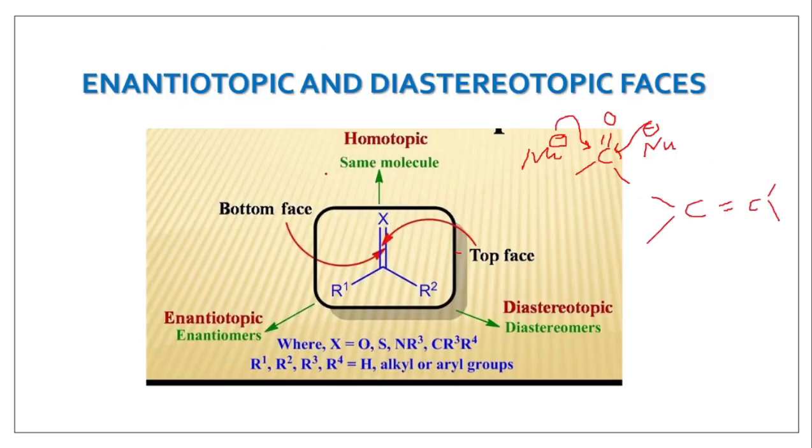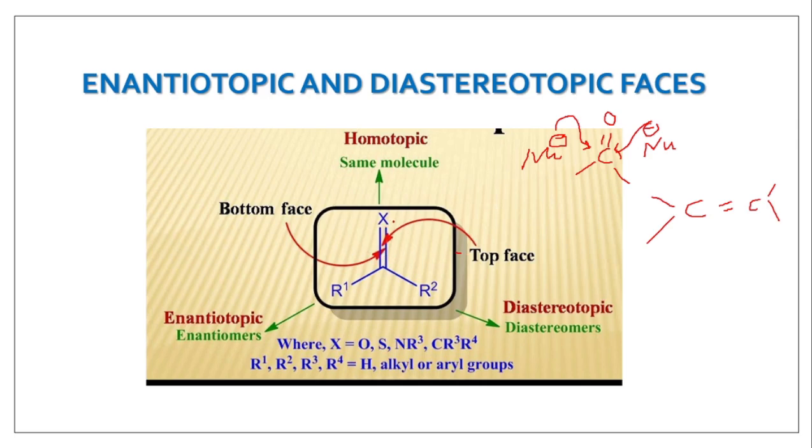Now, the next concept which we continue about is diastereotopic and enantiotopic faces. Faces mean, in flat molecules like carbonyl compounds or alkenes, there are two sides for the attack, this side and this side. Then a nucleophile can enter from either side. So these sides are called faces.